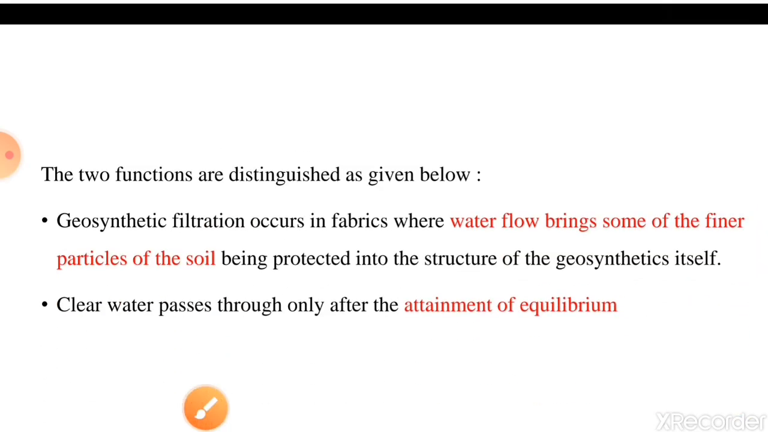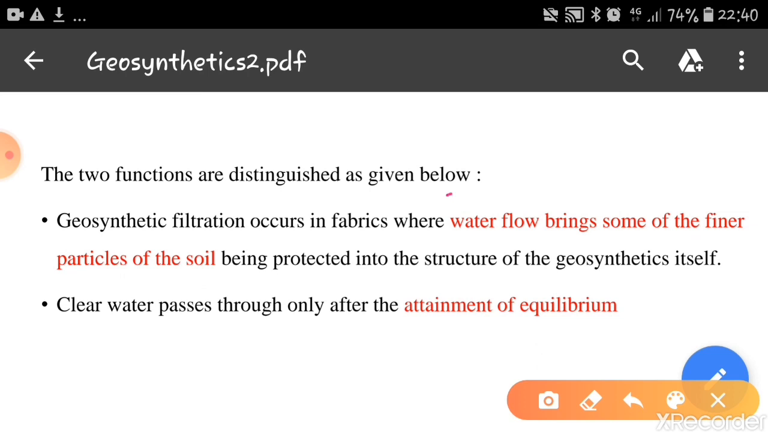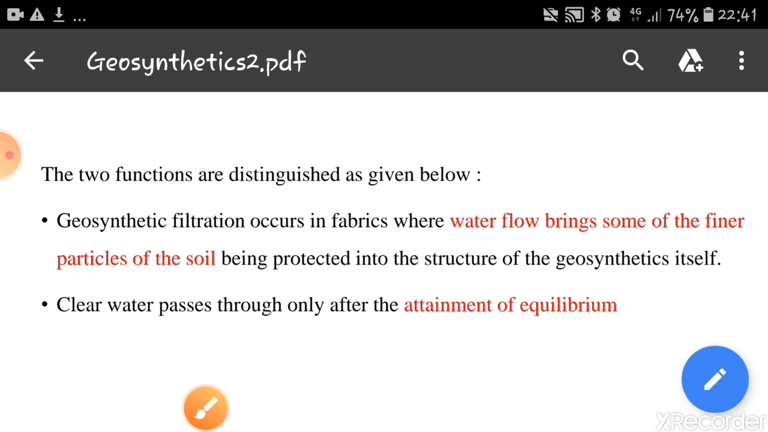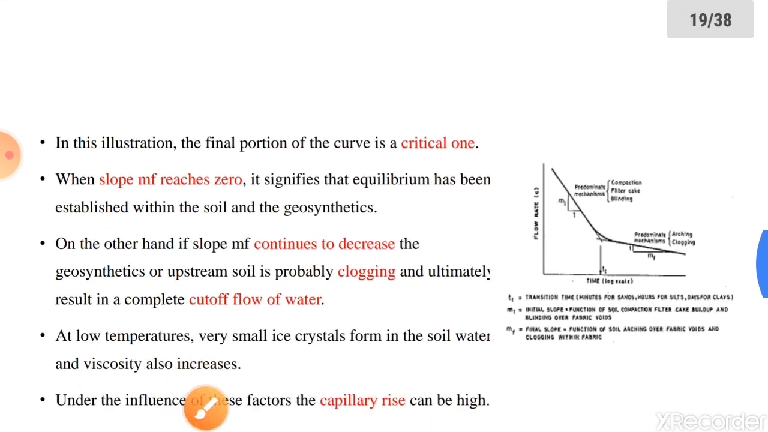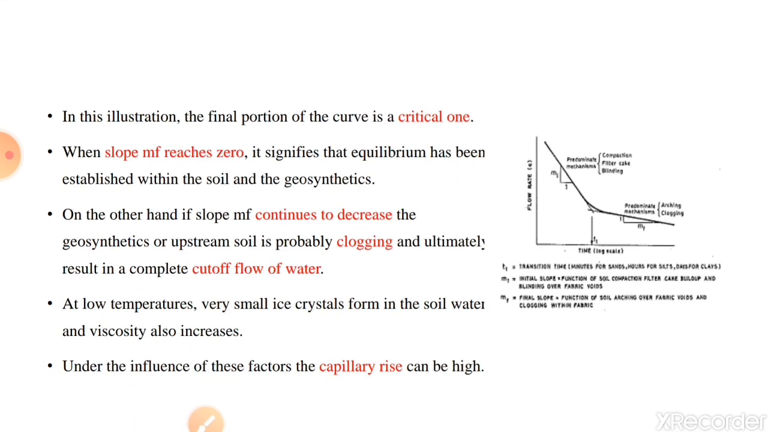Okay, the two functions are distinguished as given below. Geosynthetic filtration occurs in fibers where water flow brings some of the finer particles of the soil being protected into the structure of the geosynthetic itself. This is one of the functions, and then clear water passes through it only after the attainment of equilibrium. As I said earlier, equilibrium is reached, and only then does the water flow through this geosynthetic. So here we have explained it.